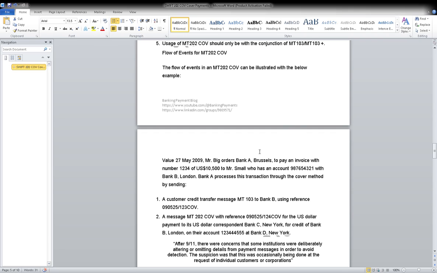Are you good? Okay. Now we have already discussed confirmation of debit, that is the MT9 series. Why we need it is for account reconciliation: whatever amount we have debited on our account, whether it is the same or not. From our bank we are sending MT103, and the other bank will send us the confirmation MT900, and the content of that message is like this: reference number, date and time, and field 61, that this amount has been received, like that.